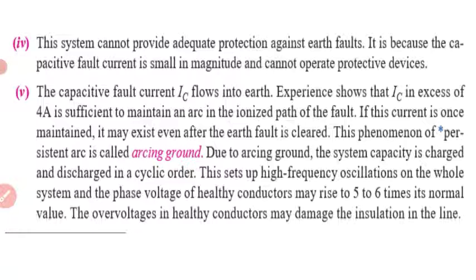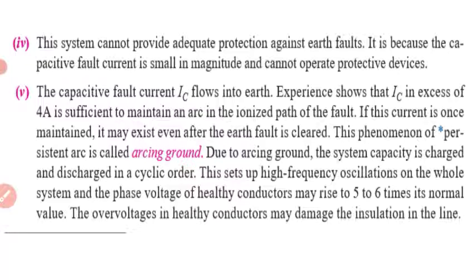Fourth, the system cannot provide adequate protection against earth fault. If an earth fault occurs, there is no protection, because of the above points we discussed. It is because the capacitive fault current is small in magnitude and cannot operate protective devices. The next phenomenon that occurs is the phenomenon of arcing ground.